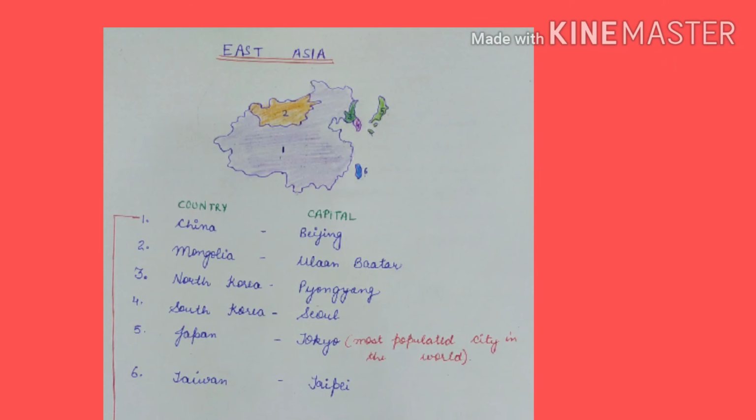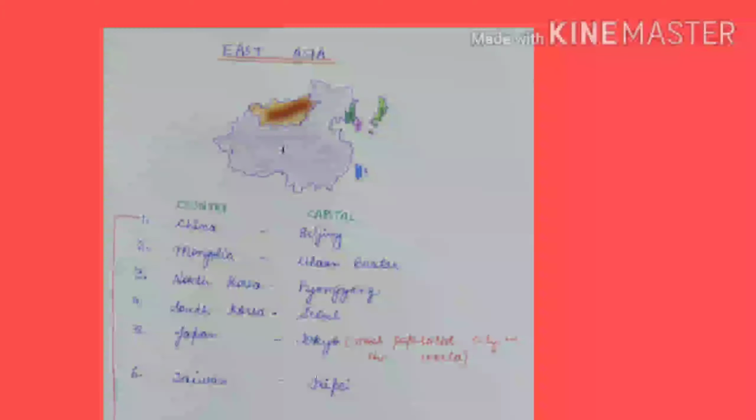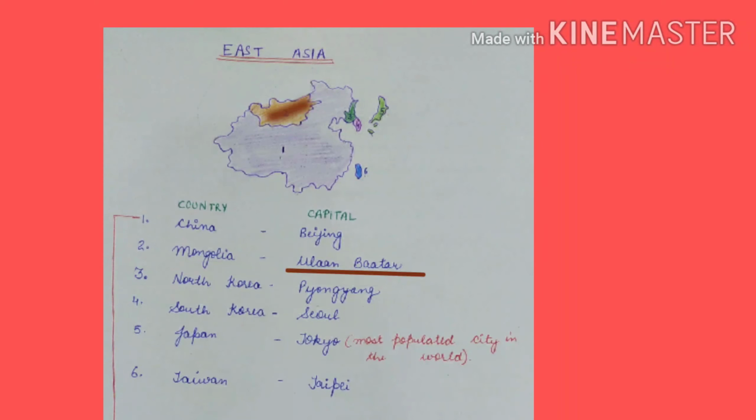The first one is China. Its capital is Beijing. China is the most populated country in the world. Recently, COVID-19 has originated from Wuhan province of China. Second is Mongolia. Its capital is Ulaanbaatar. Mongolia is the country that separates China and Russia. Russia lies above Mongolia. Third is North Korea.